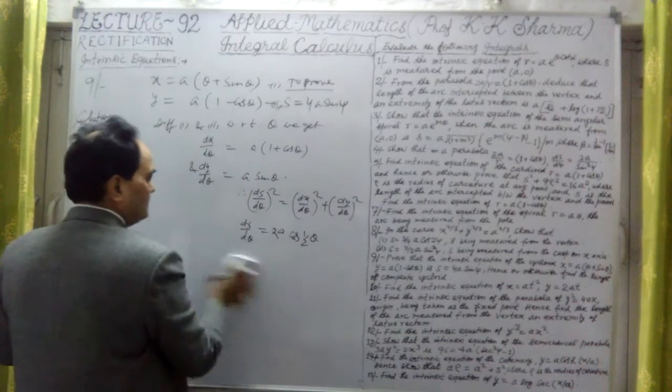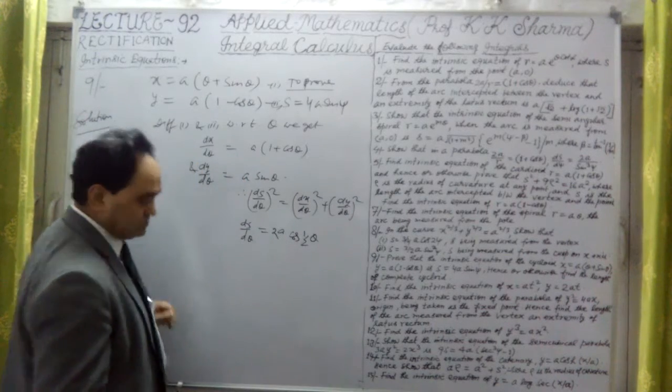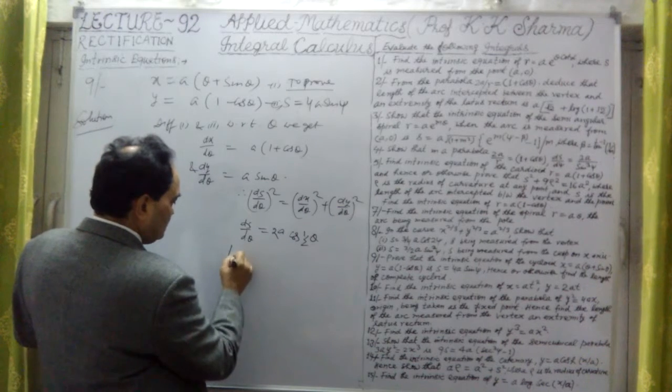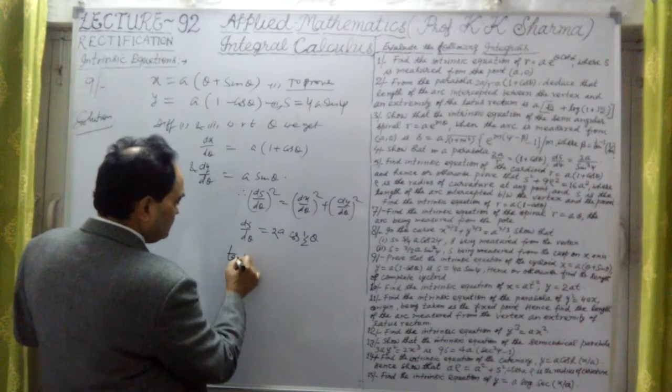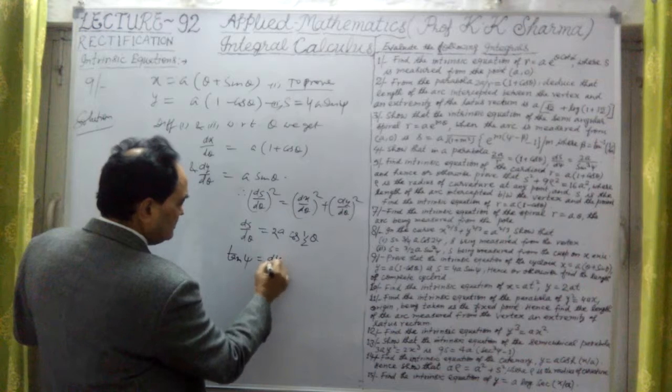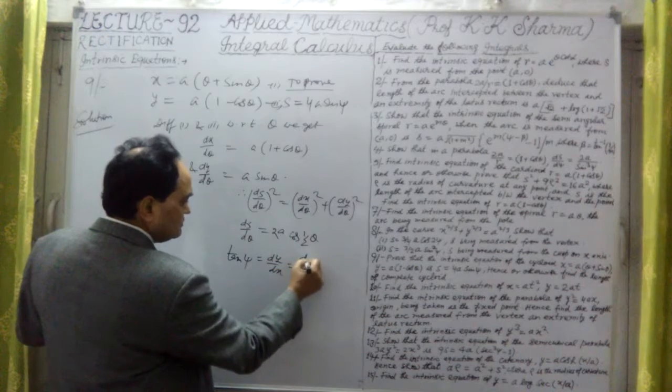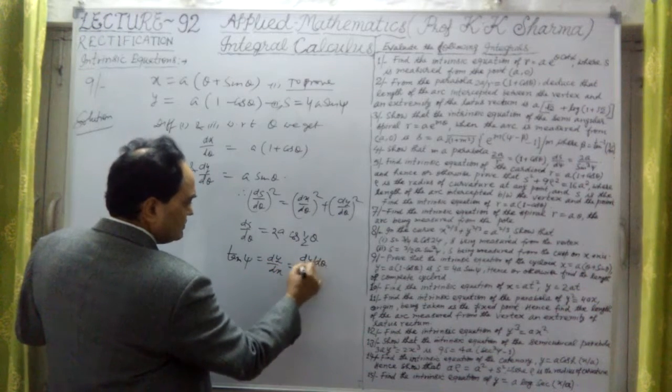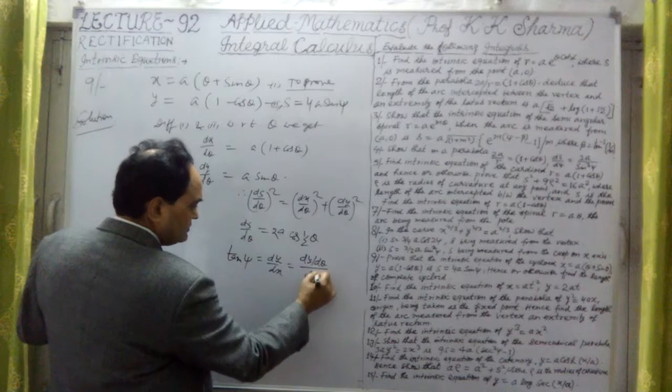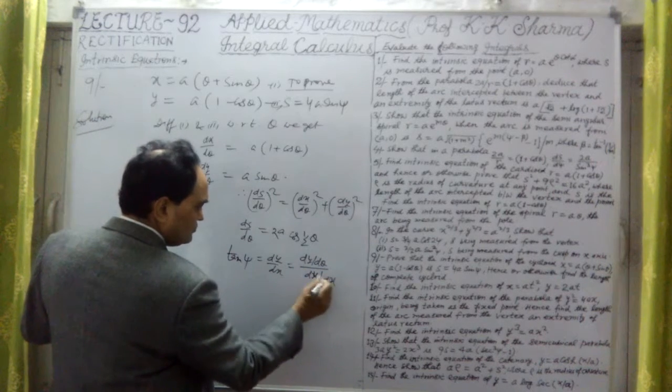Now let me find out what tan psi is, the value of the psi angle. We know that tan psi is equal to dy by d theta upon dx by d theta in the denominator.